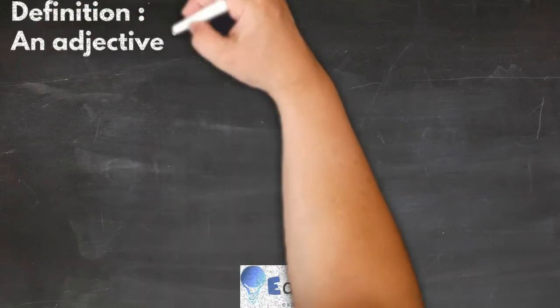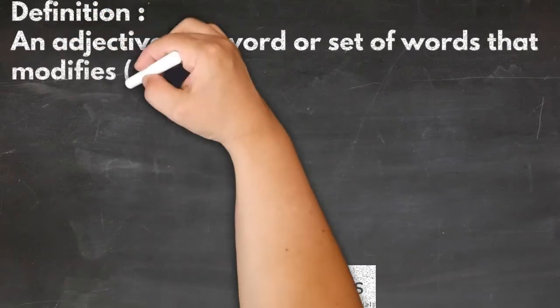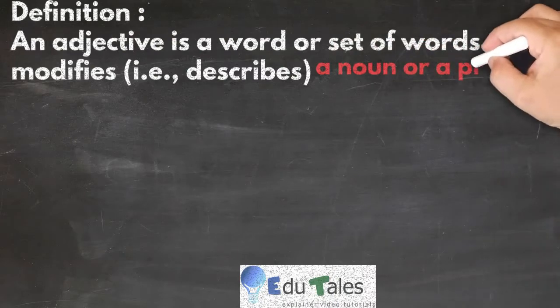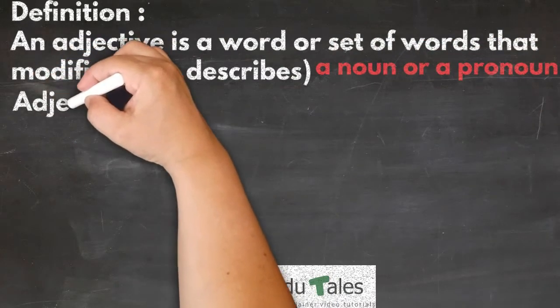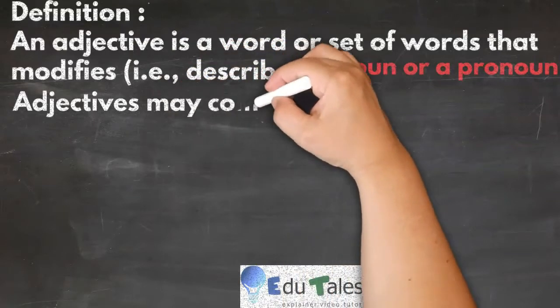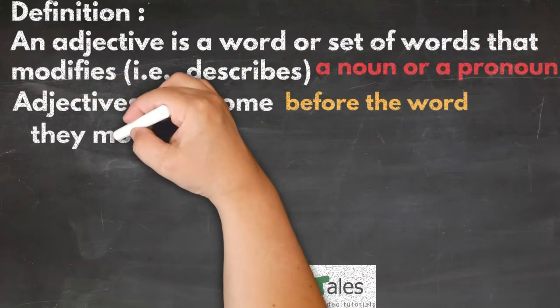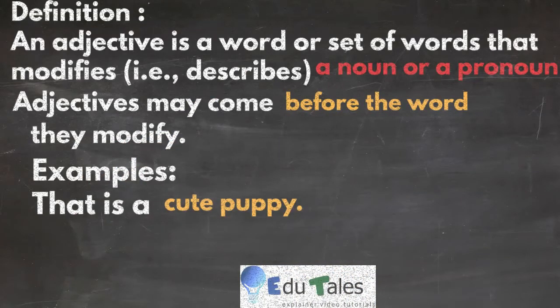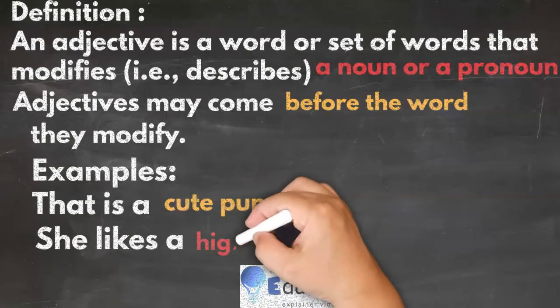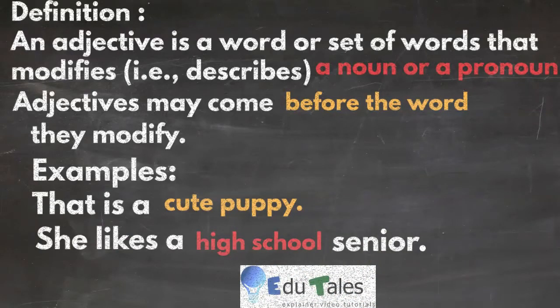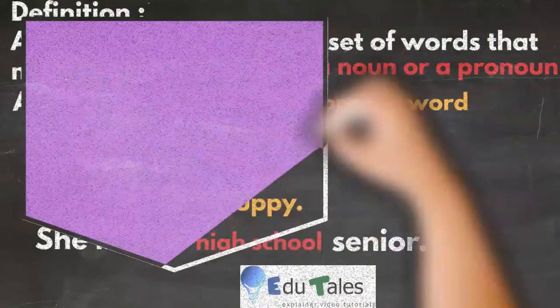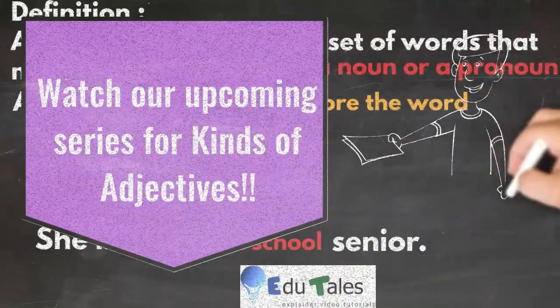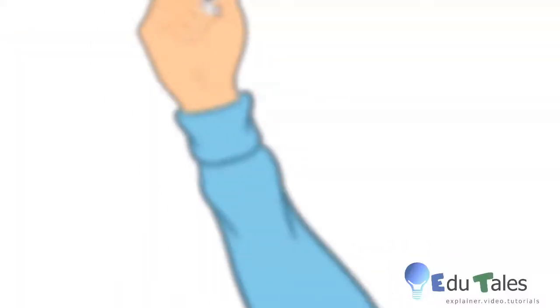To sum up, an adjective is a word or set of words that modifies, that is, describes a noun or a pronoun. Adjectives may come before the word they modify. As for example, that is a cute puppy. Here, cute is defining puppy, so it is an adjective. She likes a high school senior. Here, high defines school, hence it becomes an adjective. We will study in detail kinds of adjectives in our upcoming series.